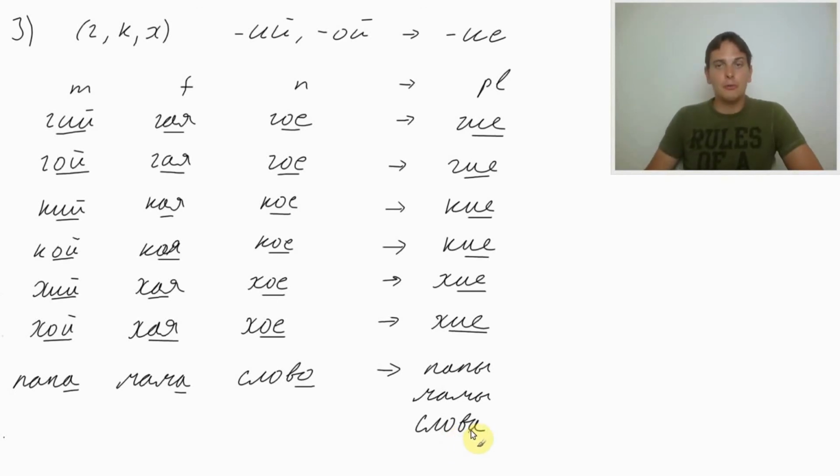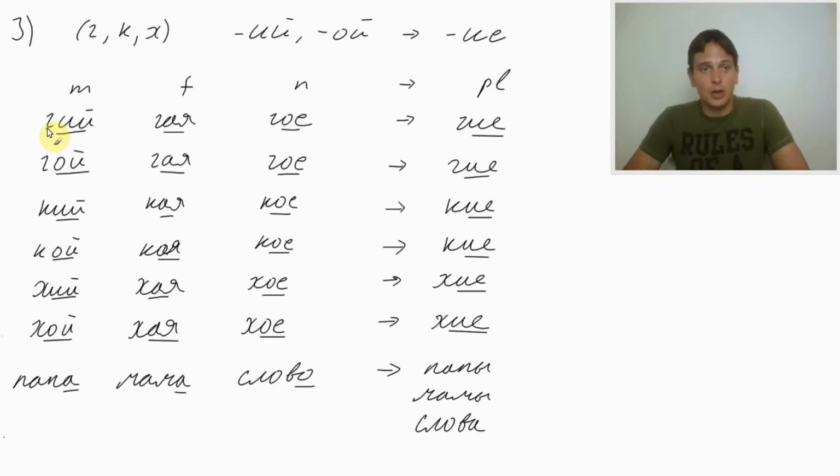Now you can exercise. Actually, in your case, I would exercise. Try to find adjectives, and try to use these adjectives with different genders for every line of this table. So, строгий папа, строгая мама, strict mother, strict father, строгое слово, strict word, and строгие папы, строгие мамы, строгие слова.